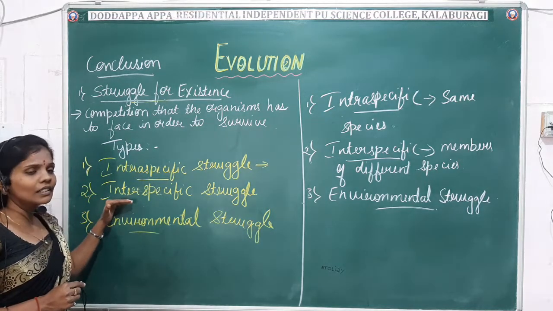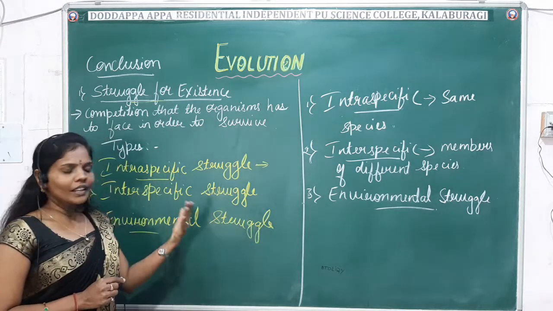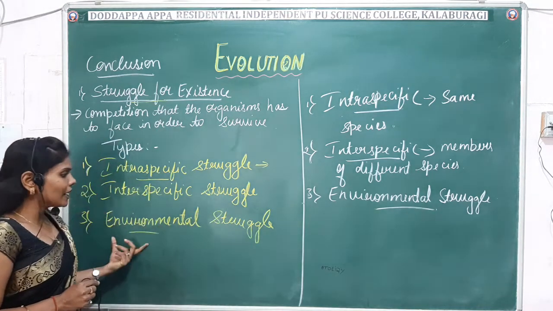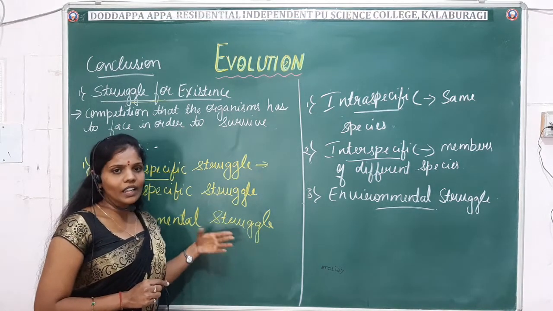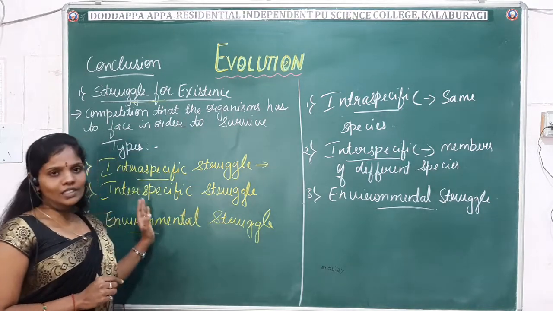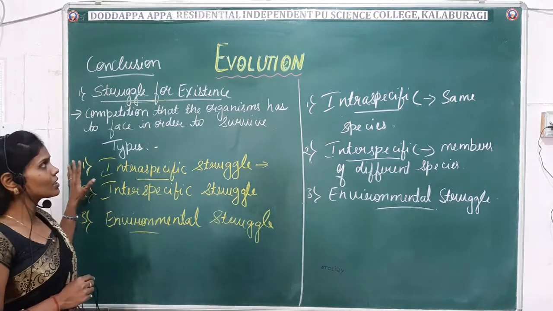Next comes the interspecific. It is seen between members of different species, like for example, eagle and dogs, etc. Then environmental struggle. Here the struggle is seen between the member and the environmental factors. So these are the different types of struggle where Darwin has given conclusions in the struggle for existence.